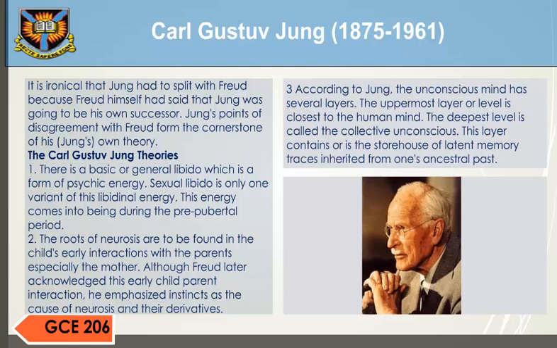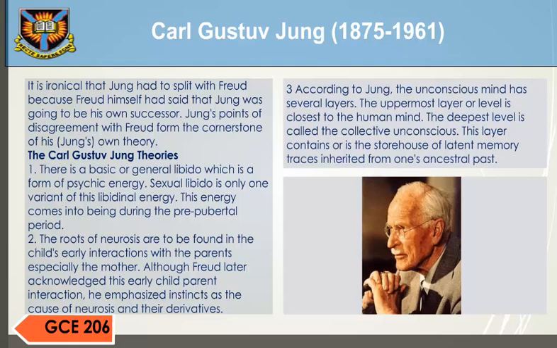1. There is a basic and general libido, which is a form of psychic energy. Sexual libido is only one variant of this libidinal energy. This energy comes into being during the pre-pubertal period. 2. The roots of neurosis are to be found in the child's early interactions with the parents, especially the mother. Although Freud later acknowledged this early child-parent interaction, he emphasized instincts as the cause of neurosis and their derivatives.